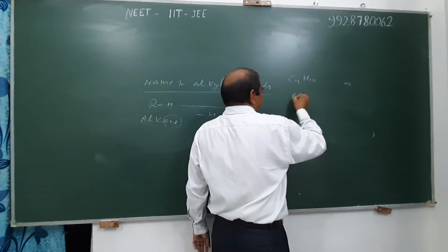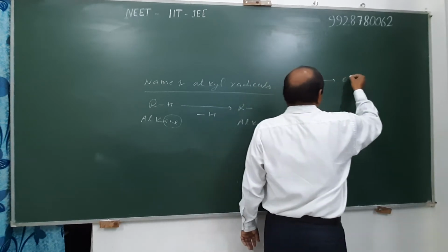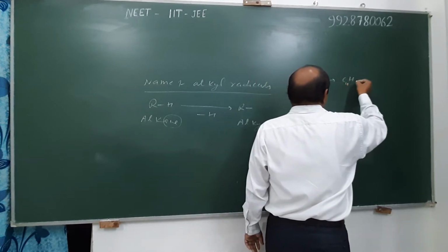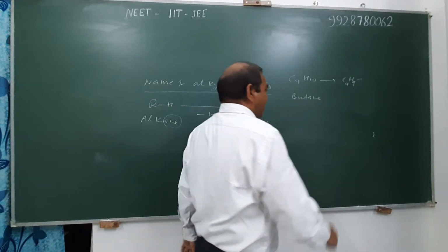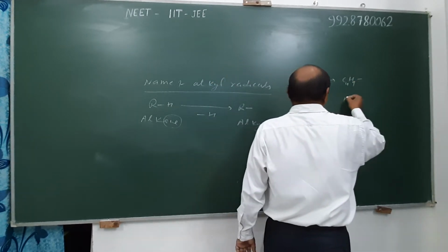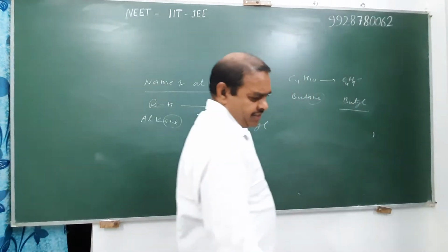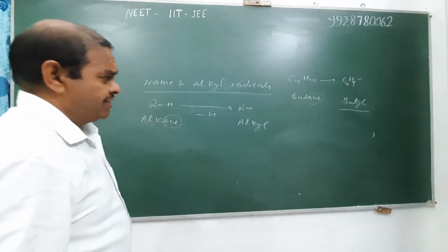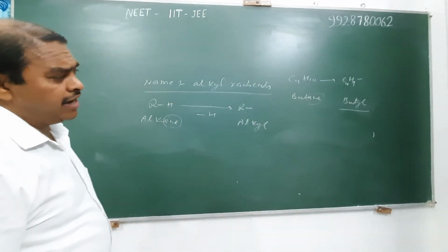C4H10 is an alkane and it is known as butane. If one hydrogen is removed from butane, then its radical is C4H9 and it is known as butyl. It has different structures, but the basic name of all these radicals is butyl.